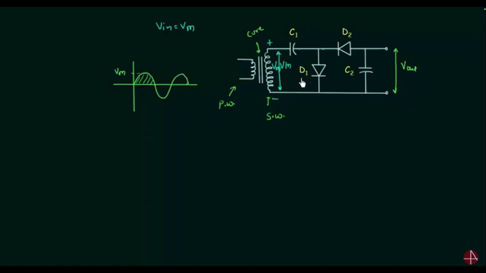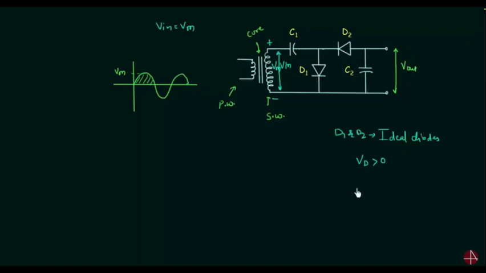On the other hand, diode D1 is forward biased because the P side is connected to the positive and the N side is connected to the negative. We are considering ideal diodes. D1 and D2 both are ideal diodes, and in the case of ideal diodes, the diode will be forward biased if the voltage across the diode is greater than 0 volts, and in this case it is definitely greater than 0 volts. It is equal to Vm.